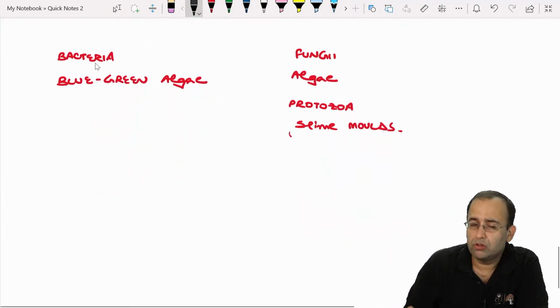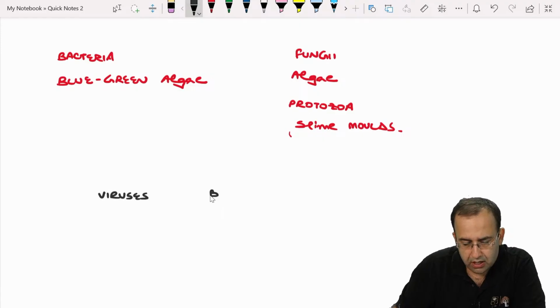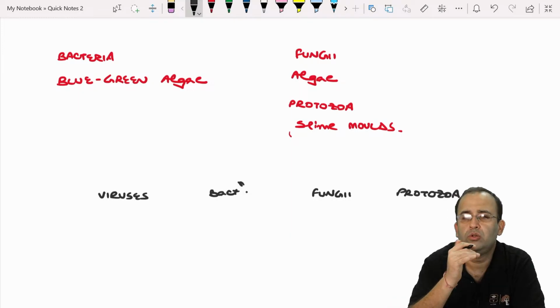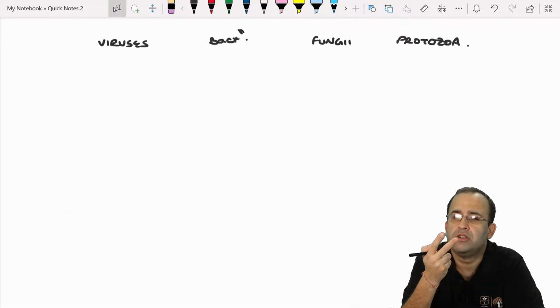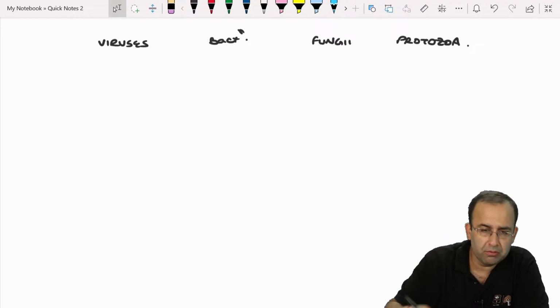Next, we can also divide them into four main headings, that is viruses, bacteria, fungi, and protozoa. This is what we'll be studying throughout microbiology, that is virology, bacteriology, mycology, and protozoology. These are the four units of microbiology.